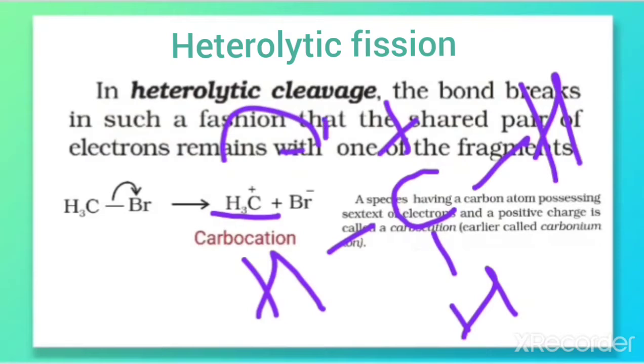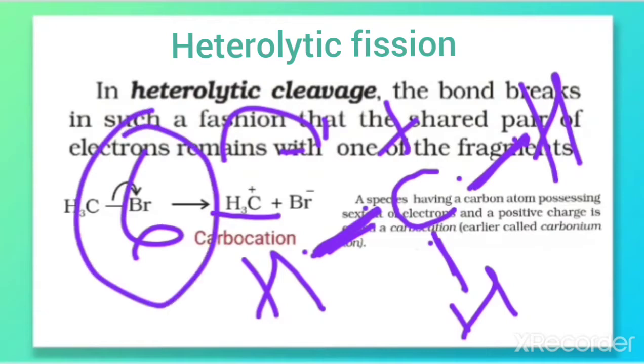Now surrounding this carbon, you can check the number of electrons, because 3 bonds are there, and each bond means 2 electrons. So a total of 6 electrons are there. Here the carbon has a deficiency of electrons, because we know that carbon is tetravalent, but here there is a deficiency of electrons, so it develops a positive charge.